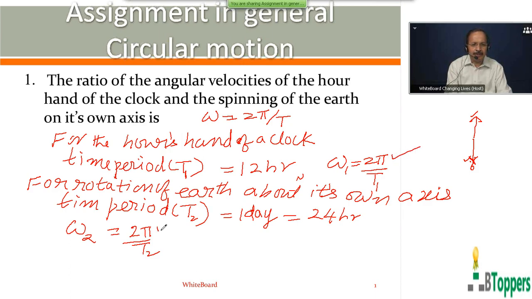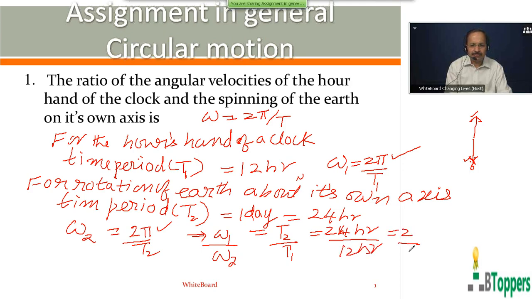So divide omega 1 with omega 2, you get T2 by T1, that is 24 hours by 12 hours or 2 by 1. So omega 1 is to omega 2 is equal to 2:1. That's the answer for question number 1.